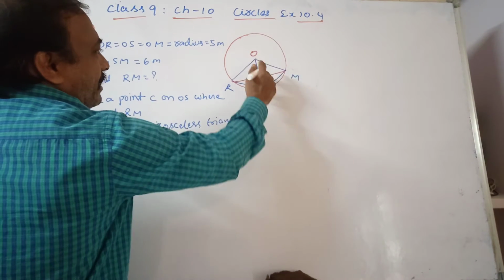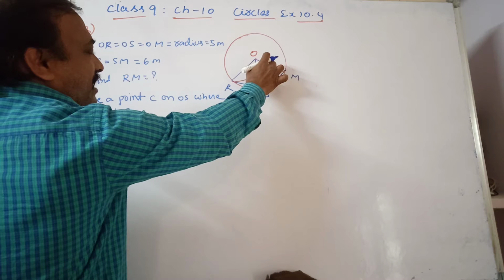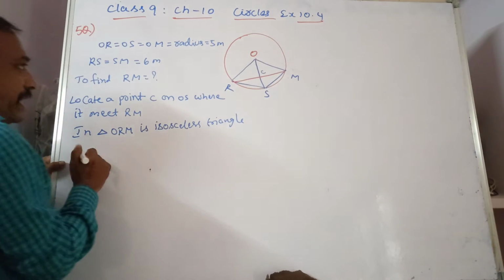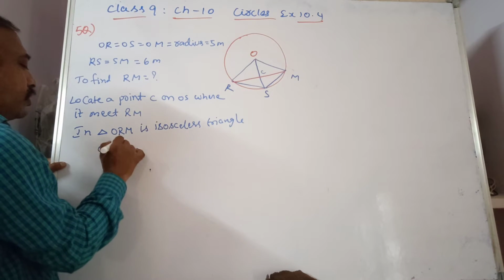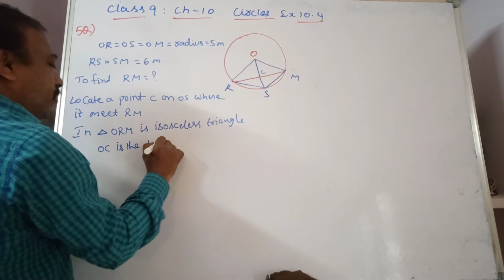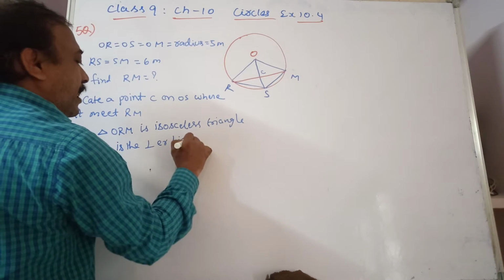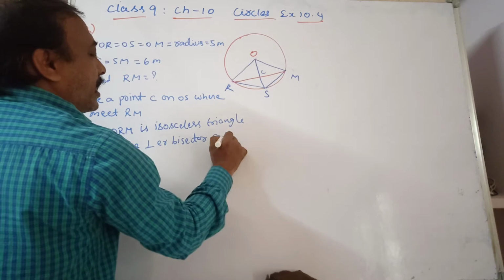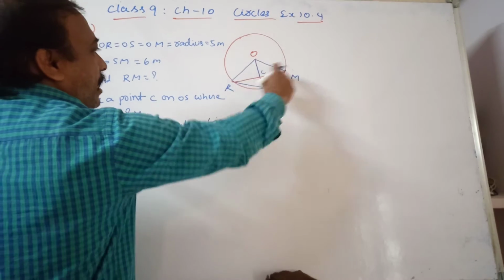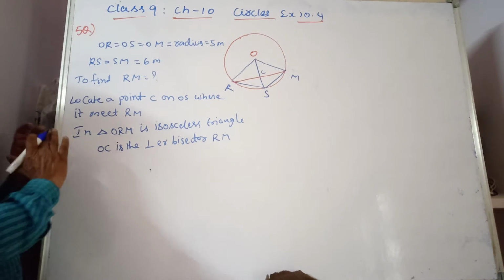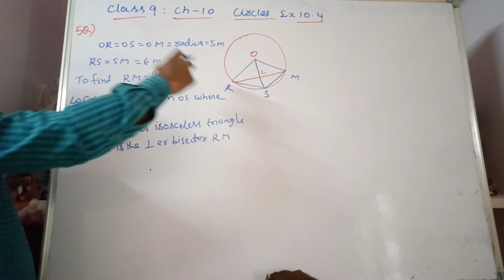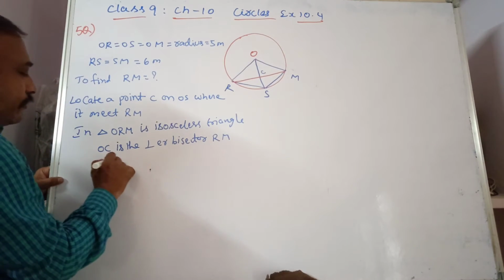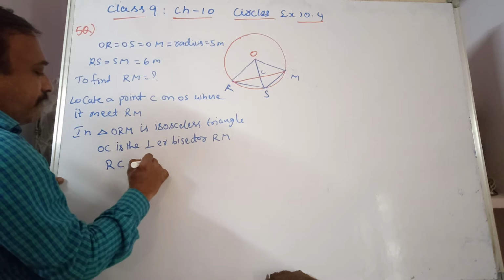So OC is the perpendicular bisector of RM, which divides it into two equal parts and makes 90 degrees. So we can write RC is equal to MC.